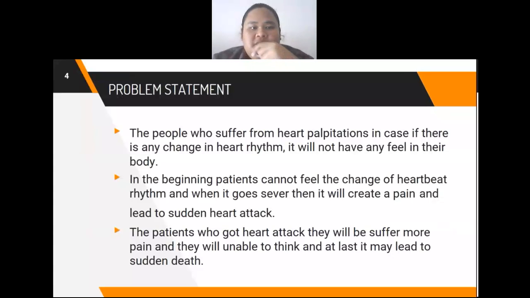Okay, for the problem statement, people who suffer from heart palpitation will not feel any change in their heart rhythm in their body. In the beginning, patients cannot feel the change of their heartbeat rhythm, and when it becomes severe, it will create pain and lead to a sudden heart attack. Patients who have a heart attack will suffer more pain and will be unable to think, and at last it may lead to sudden death.